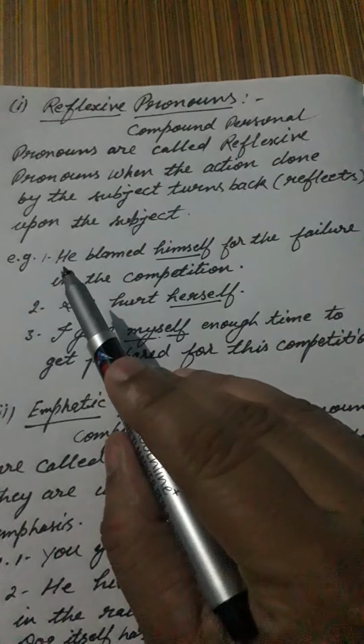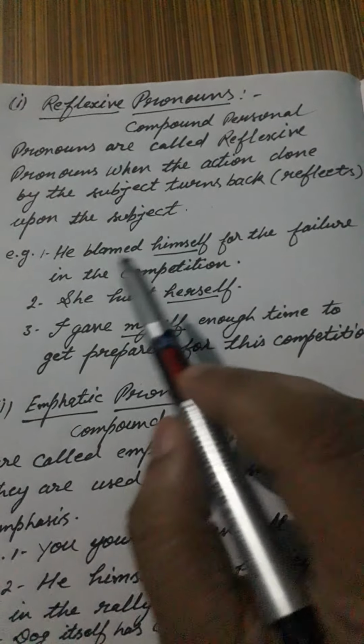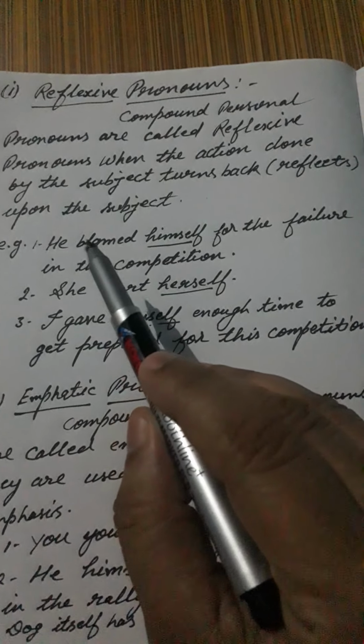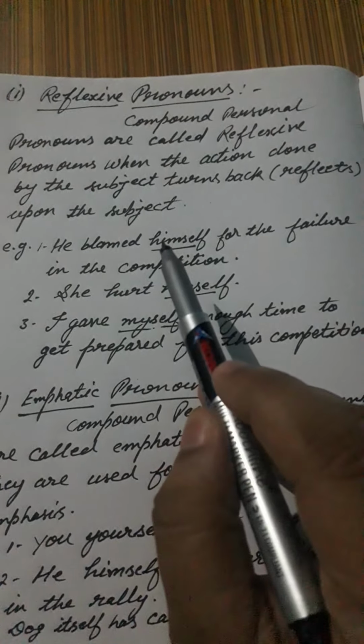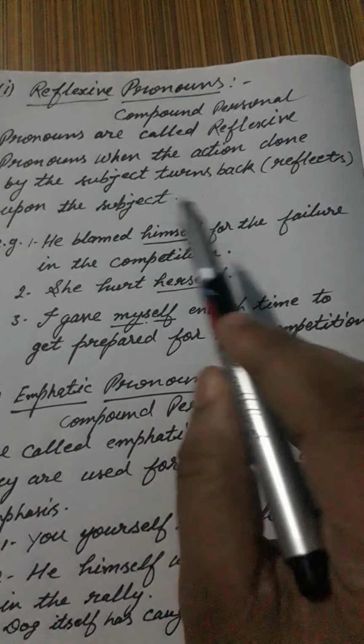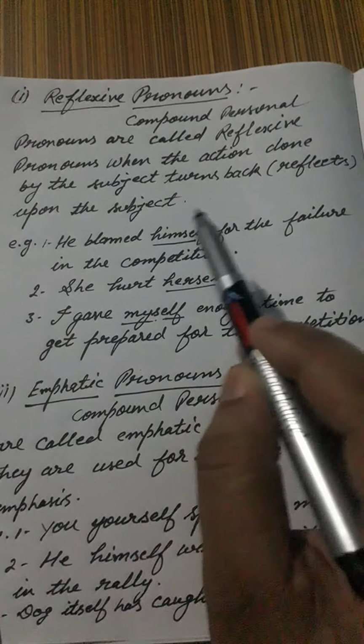For example, he blamed himself for the failure. The action that is done by he turns back on he also. You can see that, himself. So, he blamed himself. Here himself is a reflexive pronoun.